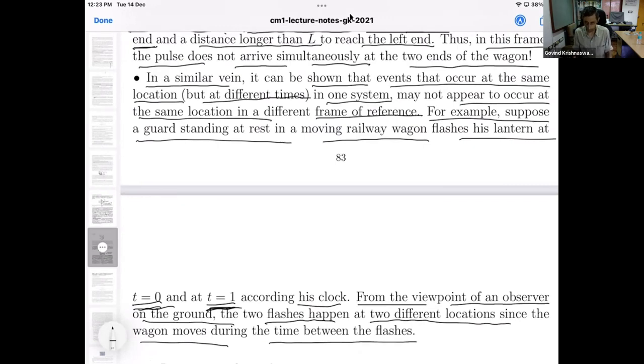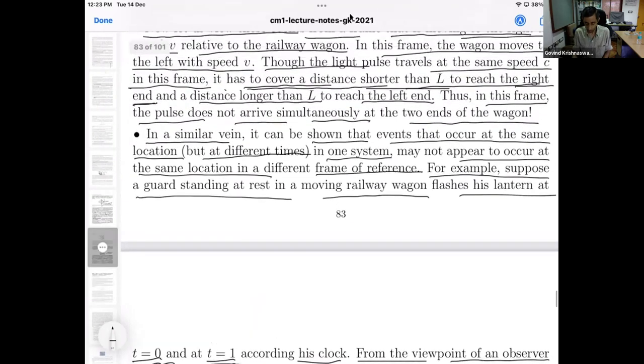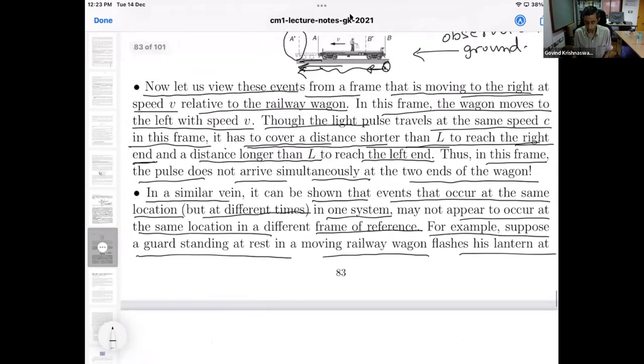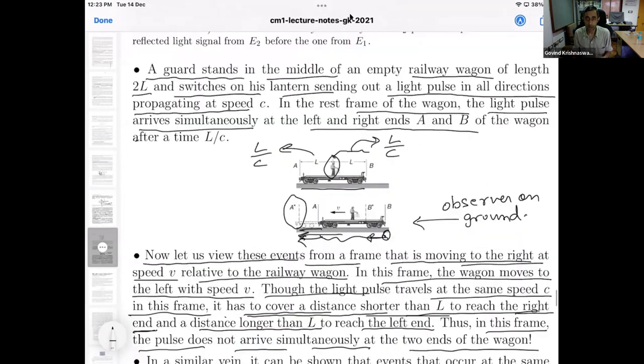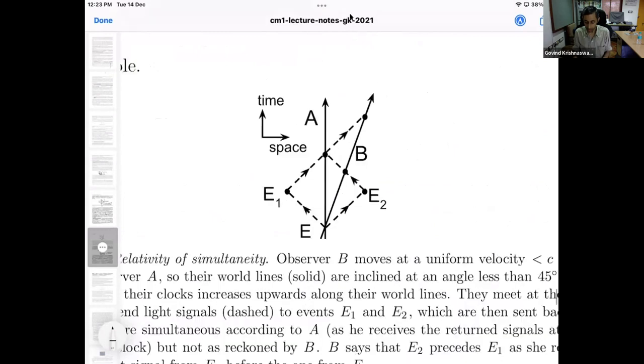But this is already valid in Galilean Newtonian relativity. You don't have to go to special relativity to notice this. But the relativity of simultaneity is a new feature of special relativity. So, having given this thought experiment to establish that simultaneity is a frame dependent concept, let me now convey a similar idea through a space-time diagram. Let us try to understand this.